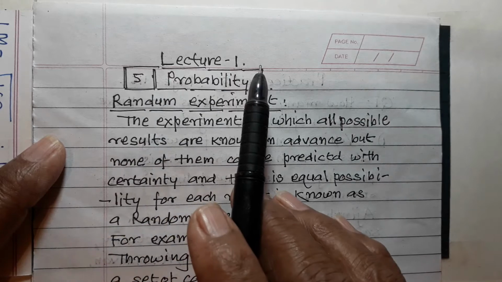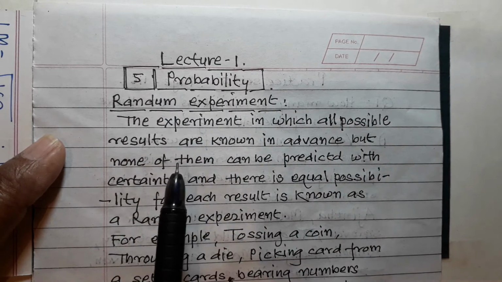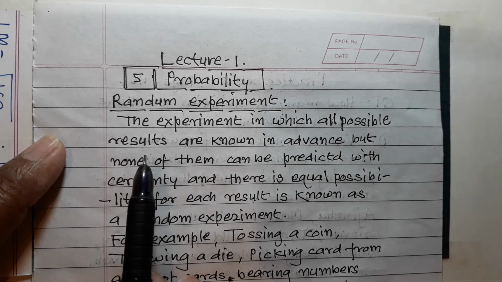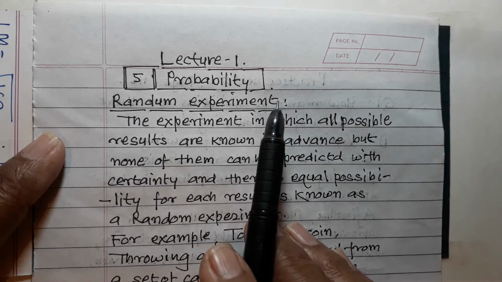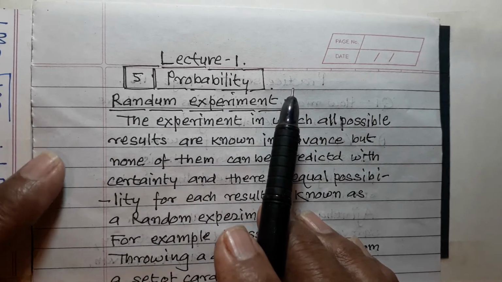Now, this is a very easy chapter, so try to understand, try to concentrate, because these marks are sure marks. So, I will explain you some terms related to probability.